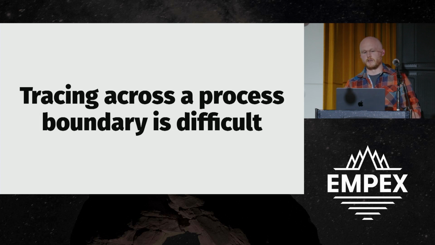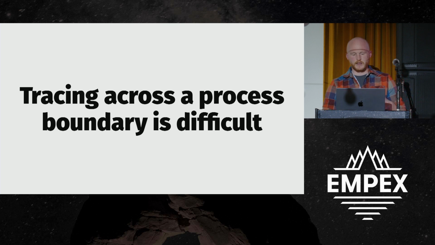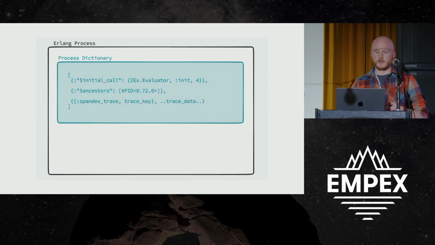And this one's real fun. Tracing across a process boundary can be really difficult. So to talk through this, I have a little diagram. Inside of every Erlang process is this thing called the process dictionary. It's this neat little thing we don't talk a whole lot about, but it's this piece of mutable state. And this is where spandex and OpenTelemetry keep trace data. So when you call open trace, it's going to put some stuff in here. When you add spans, it's going to put some stuff in here. And that's all relevant to the process that is being executed right now.